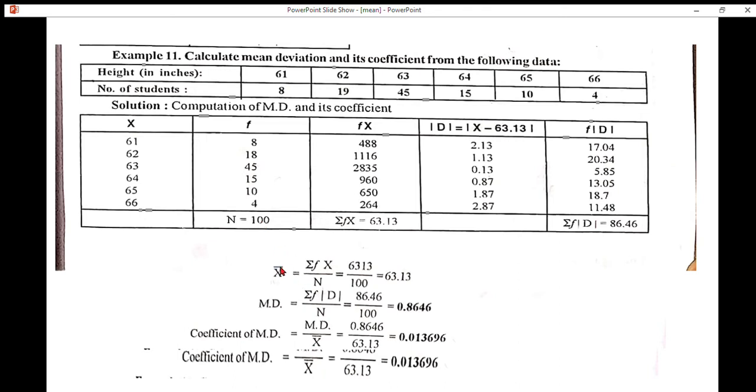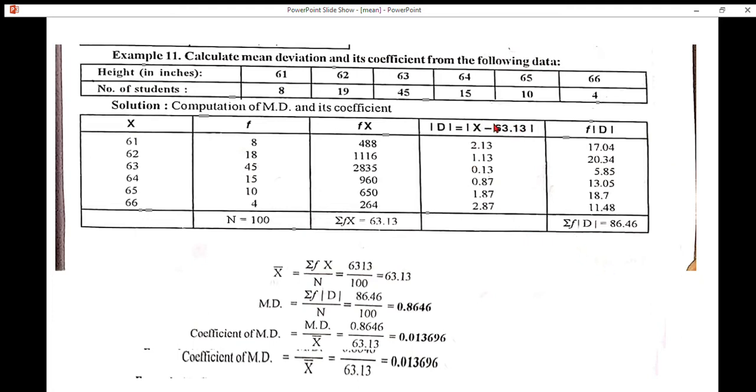Our formula, arithmetic mean is equal to summation fx by n. Substitute the values in the formula. That is summation fx value 6313 divided by n, that is total frequency 100. 6313 divided by 100, we get 63.13. This is the arithmetic mean in this case. Next column, modulus d. Modulus d is equal to x minus arithmetic mean. We know the value of the arithmetic mean, that is 63.13.